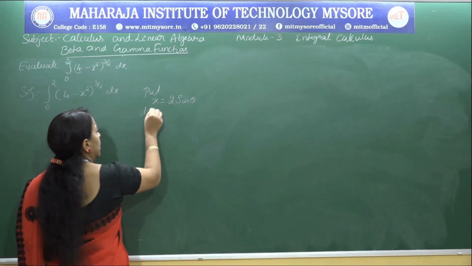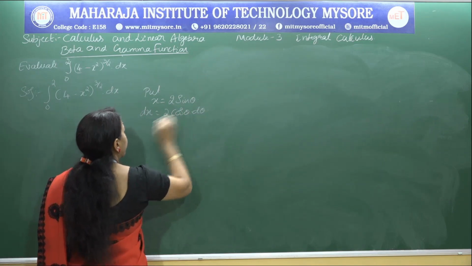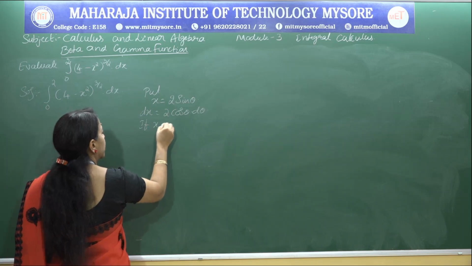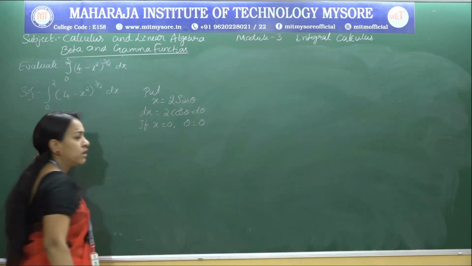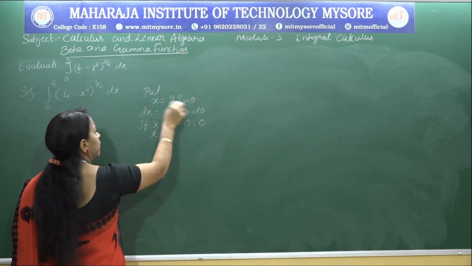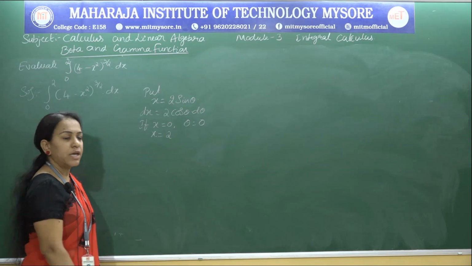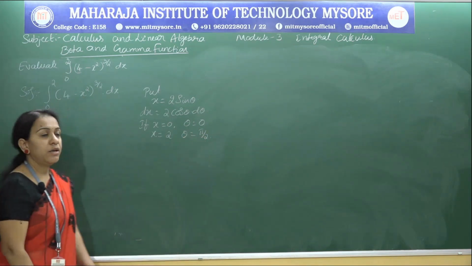Now get dx. dx is 2 times cos theta d theta, and change the limits of x to theta. If x is 0, theta is 0, since sine inverse of 0 is 0. If x is 2, sine inverse of x by 2, that is sine inverse of 1, will be pi by 2, right.